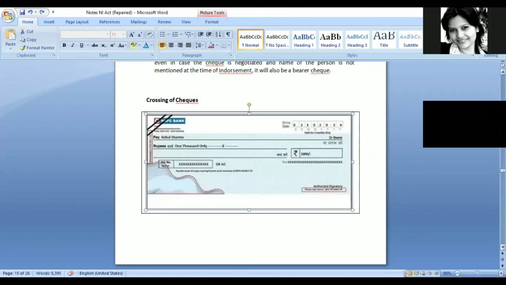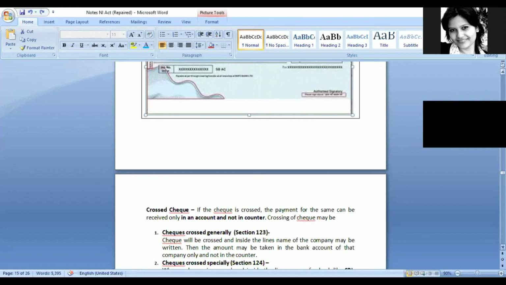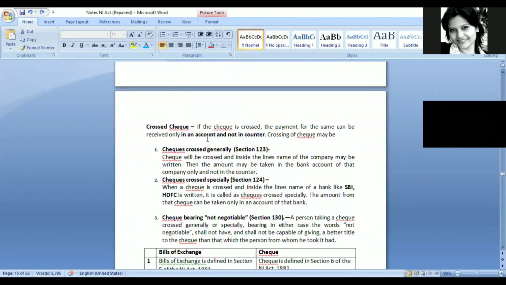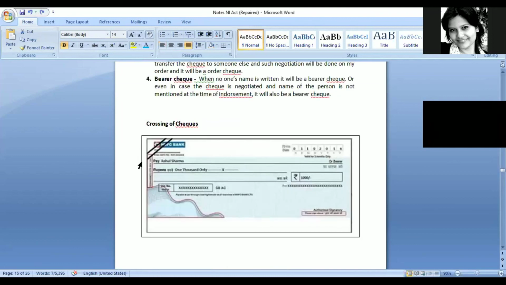Now, the next topic that we have is crossing of check. When we see these 2 lines in any particular check, it is called crossing of check. So what is crossing of check? What happens in case of crossing? If the check is crossed, the payment for the same can be received only in a bank account and not at the counter. So if a person has issued a check with these 2 lines, then the person to whom he is issuing this check can take the amount only in his bank account.